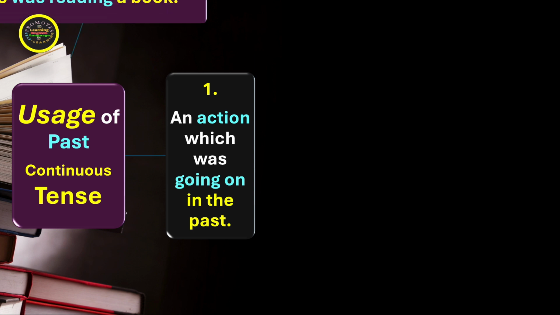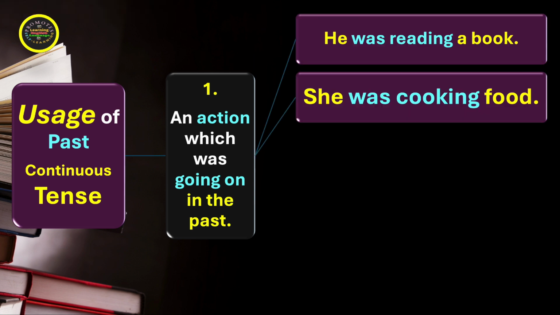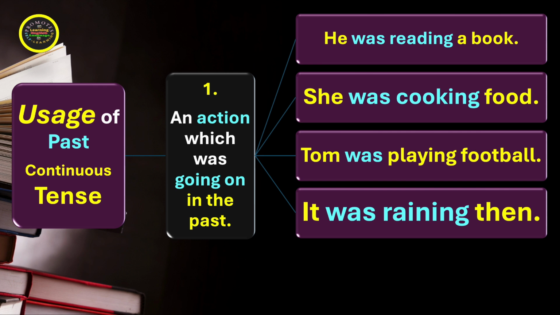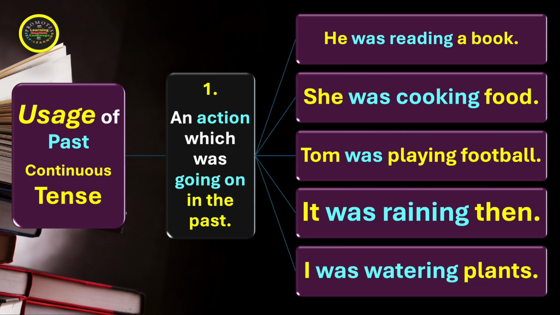Let's see the examples. He was reading a book. She was cooking food. Tom was playing football. It was raining then, in the past of course. And I was watering plants.